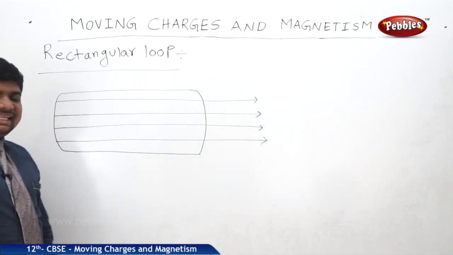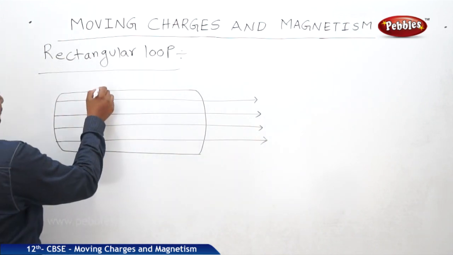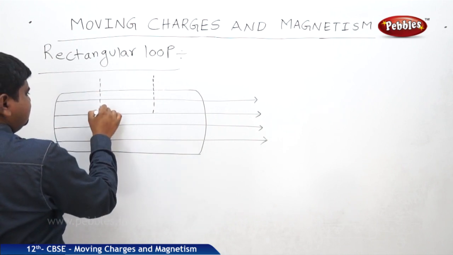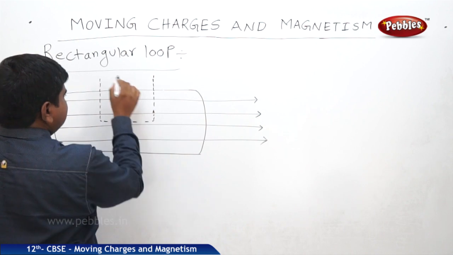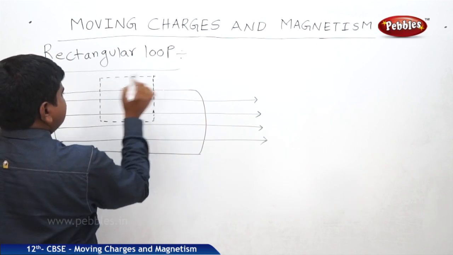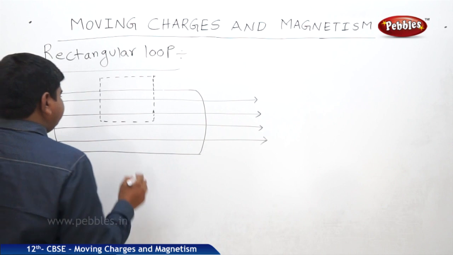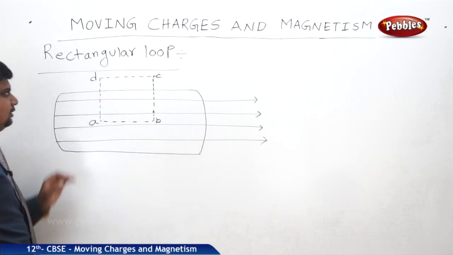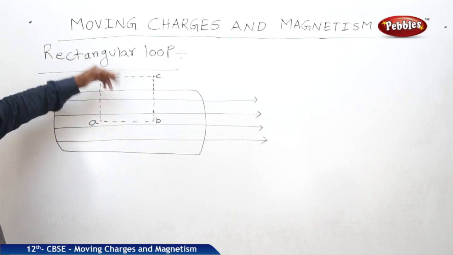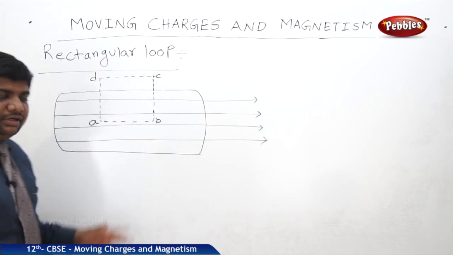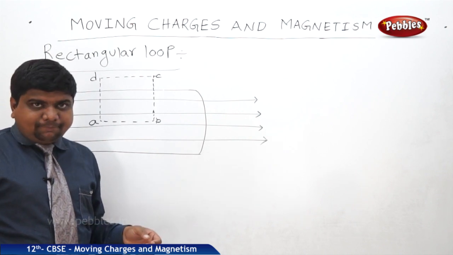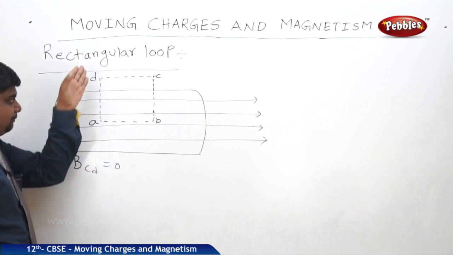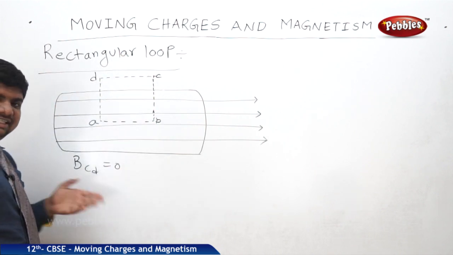I have taken one small section of this rectangle, this part and this part, and drawn the perpendicular. AB, CD. And this part is outside of the rectangular loop, and here we should not expect any magnetic field. So the magnetic field along CD is 0. And the perpendicular components AD and BC are also 0.